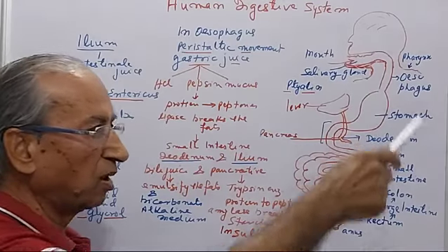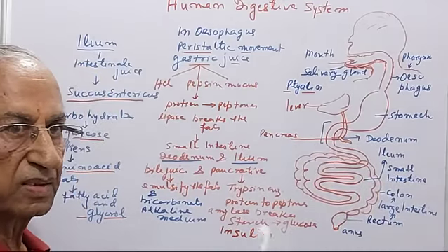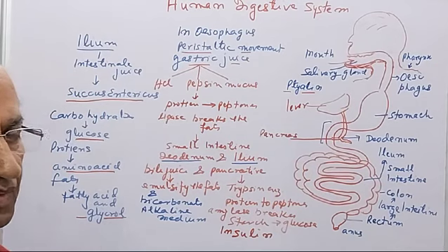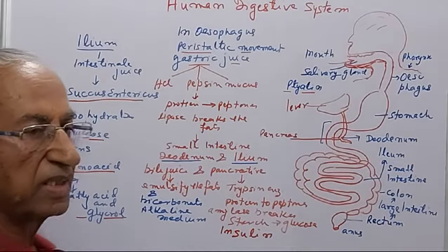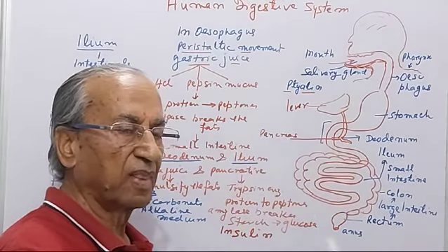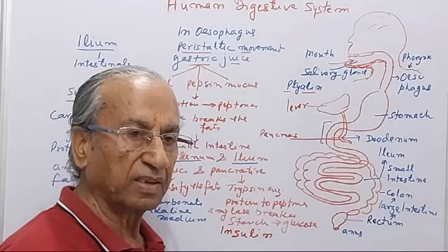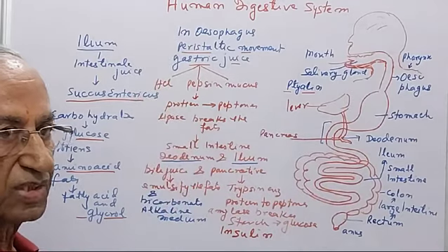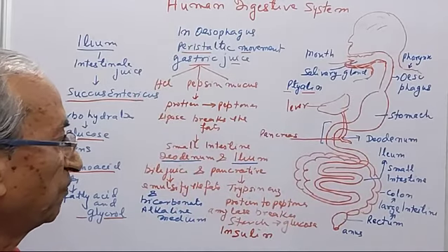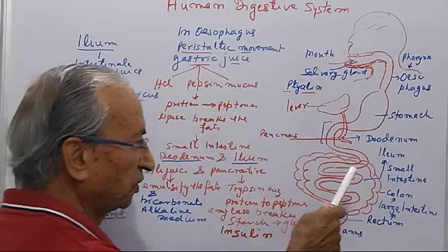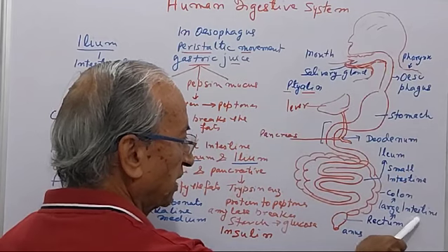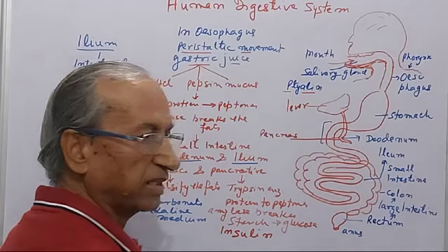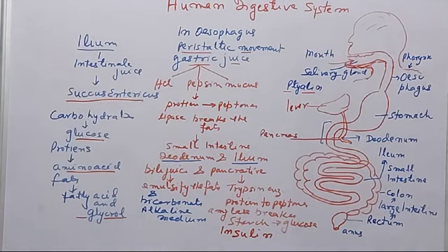See, this ileum, which is a long tube, contains projections inside, known as the villi, which increase the surface area for the absorption of the food that goes to the blood, and from the blood it goes to the cells where oxidation of the food takes place. Finally, the undigested food goes to the large intestine and then gets out. So this is all about the human digestive system. I think it will be clear to you.